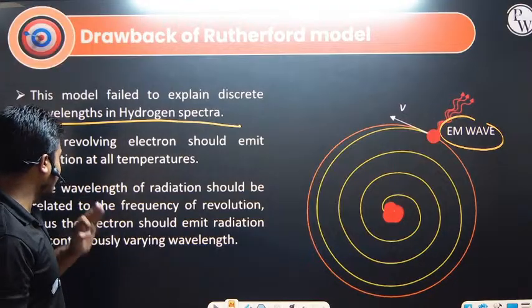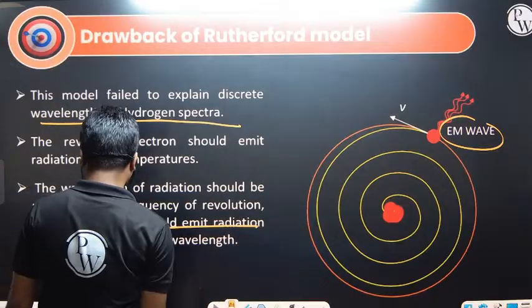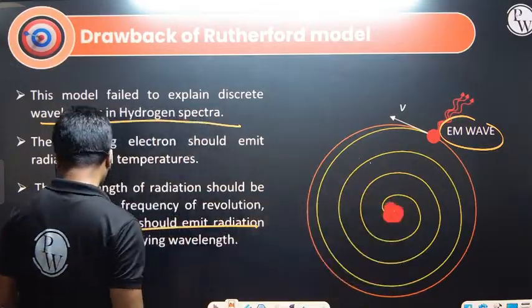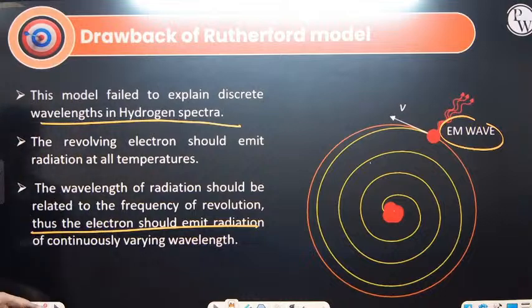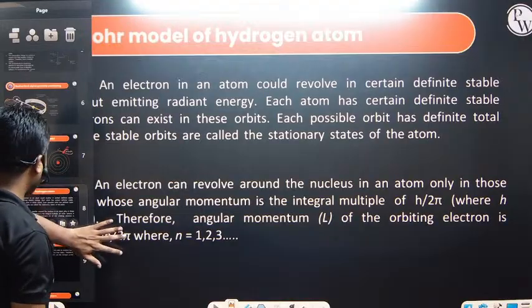The wavelength of the radiation should be related to the frequency of the revolution, thus the electrons should emit radiation of continuously varying wavelength. So these are the drawbacks we have. Then there comes the Bohr model of the hydrogen atom.